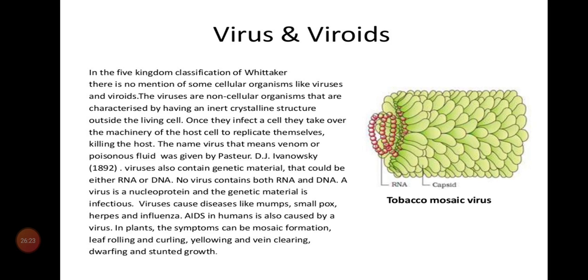M.W. Beijerinck in the year 1898 extracted fluid from infected tobacco plants and sprayed this extract over other plants. Even that extract caused disease in the other plants. So he called that fluid Contagium vivum fluidum, meaning infectious living fluid.